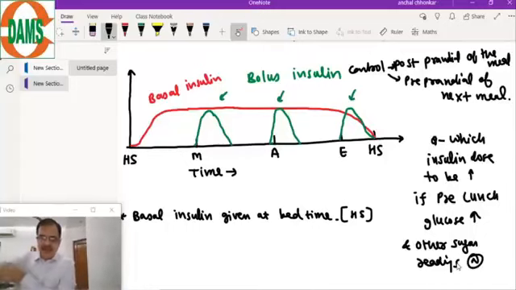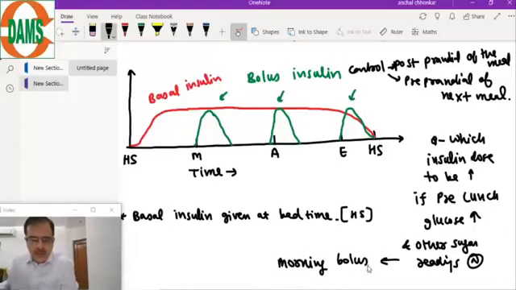So the answer here is, the insulin which will be increased is the morning bolus dose. The morning bolus dose should be increased because the morning bolus dose is controlling the pre-lunch values. And similarly, if pre-dinner values are high, you increase the afternoon dose of bolus. So this is the best regime for the patient.